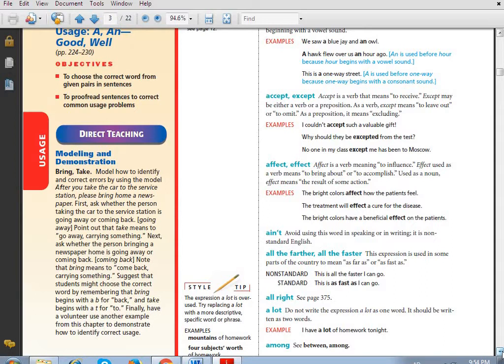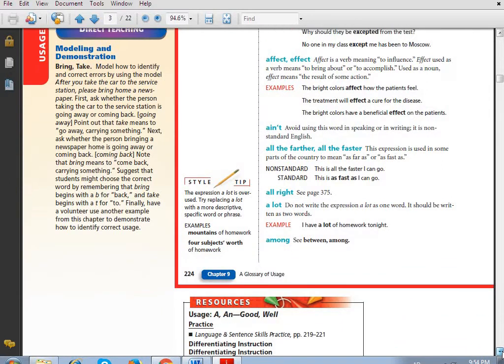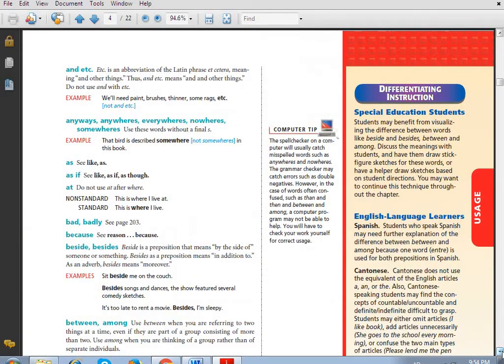Okay, what are the words which we have next? Anyways, anywheres, everywheres, nowheres, somewheres. Use these words without the final S. It's not appropriate, it's not standard at all, guys, to use these words with S. Take care of this point.